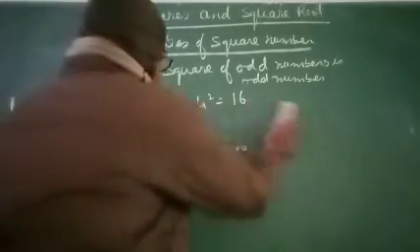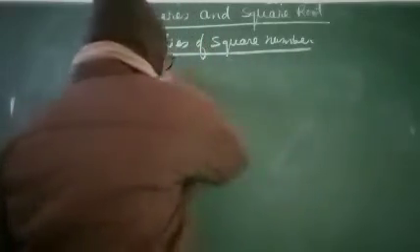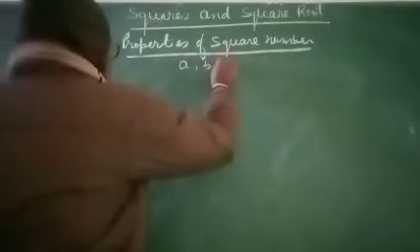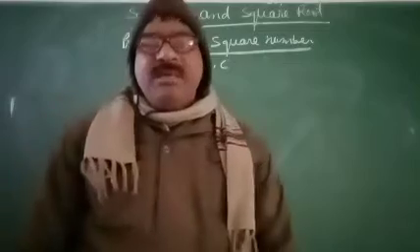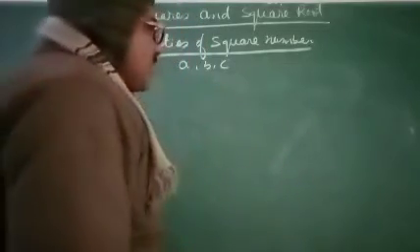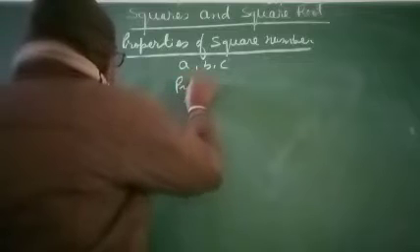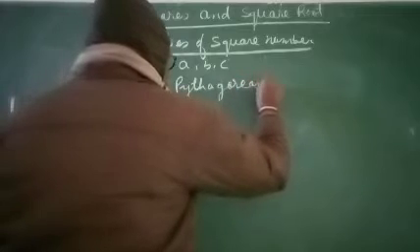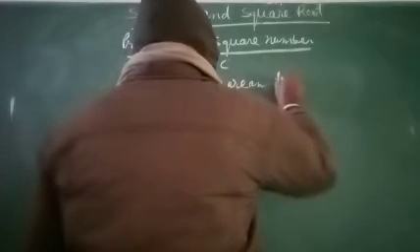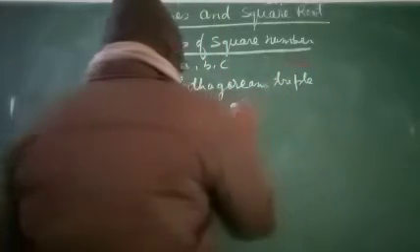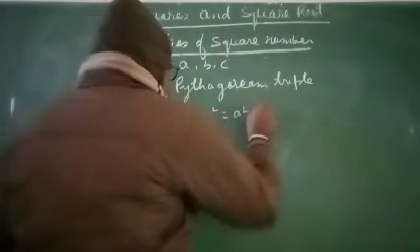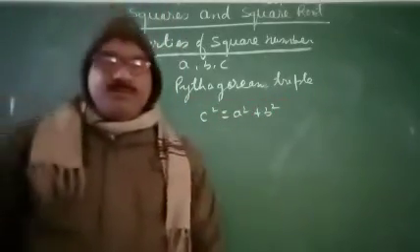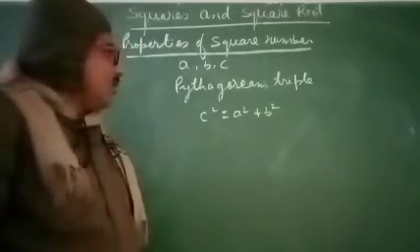Three numbers, suppose that A, B and C, are Pythagorean triples if C square equals A square plus B square. It means three numbers form a Pythagorean triple